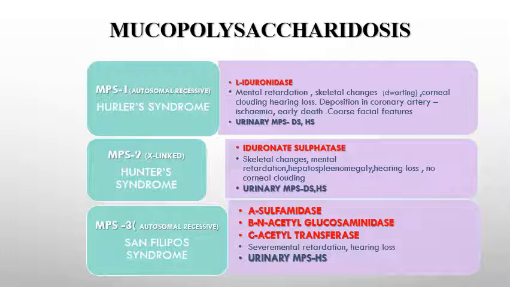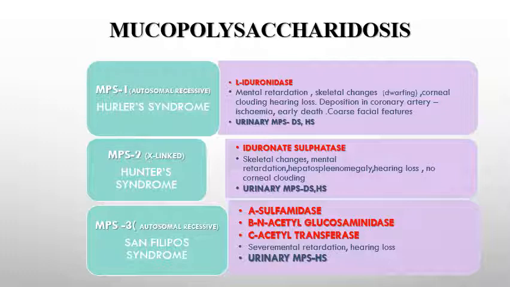Now the classification of mucopolysaccharidosis. Around 6 to 7 types are there, but at least try to learn 3 types and for the remaining try to understand the names. So MPS 1 to 6 are there. MPS 1 is an autosomal recessive disease known as Hurler's syndrome. Here the deficiency is of the L-iduronidase enzyme. So mental retardation, skeletal changes, that means it leads to dwarfing, corneal clouding, hearing loss. These are the symptoms of Hurler syndrome.